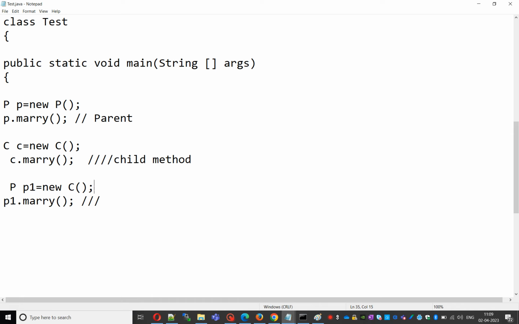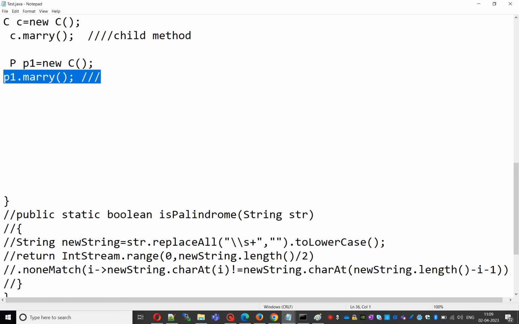We know that a parent class reference can hold a child class object. Then P p1 = new C, p1.marry. Which method will be called? How is it working?